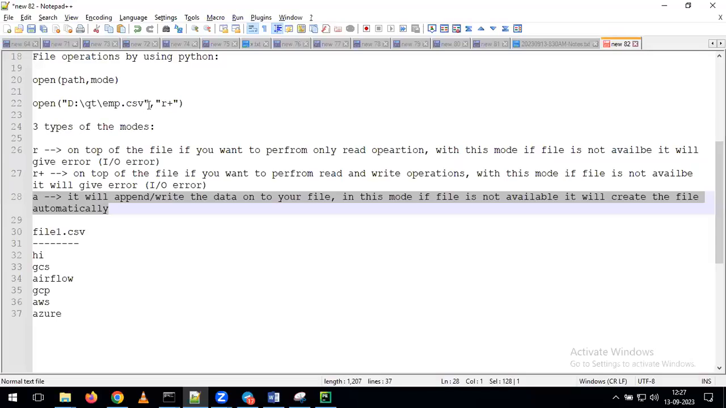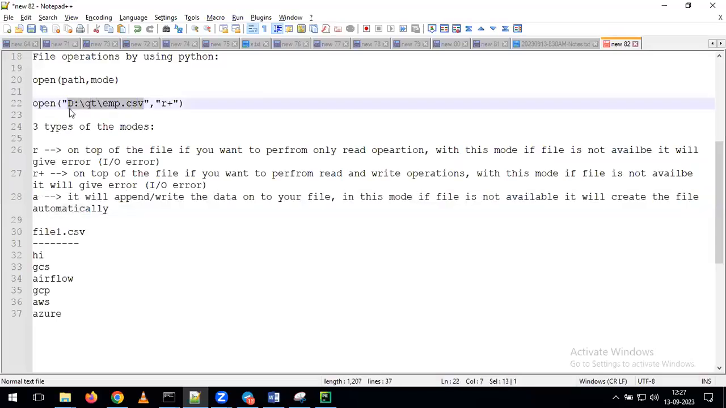Now, if the file is already available, your data is appended. If the file is not there, it will create the file automatically. With that, it is going to perform the appending operation on top of your file.